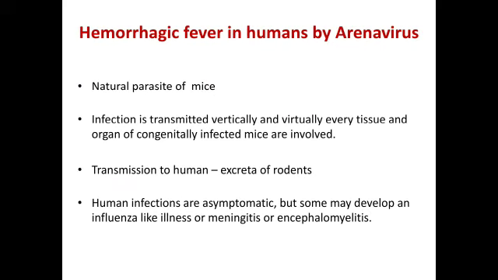The natural host is mice. The infection is transmitted vertically, and the virus is present in virtually every tissue and organ of congenitally infected mice. The transmission to human is by excreta of rodents. Human infections are asymptomatic, but some may develop an influenza-like illness or meningitis or encephalomyelitis.